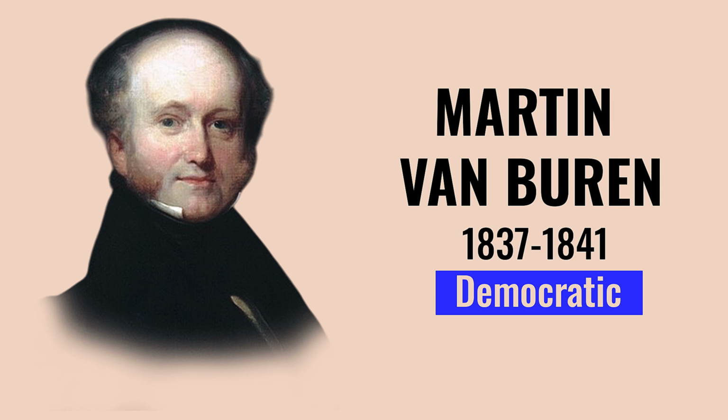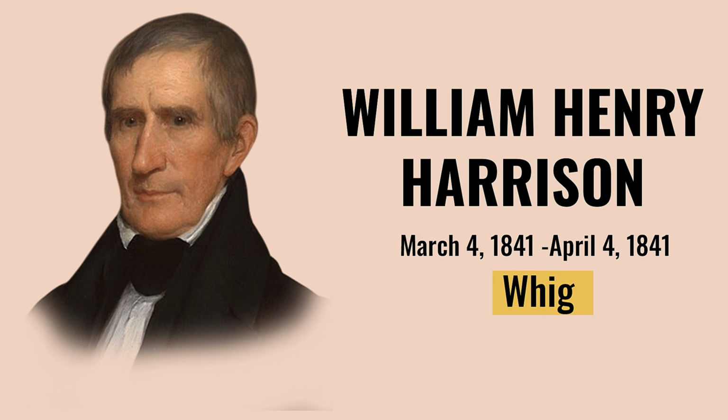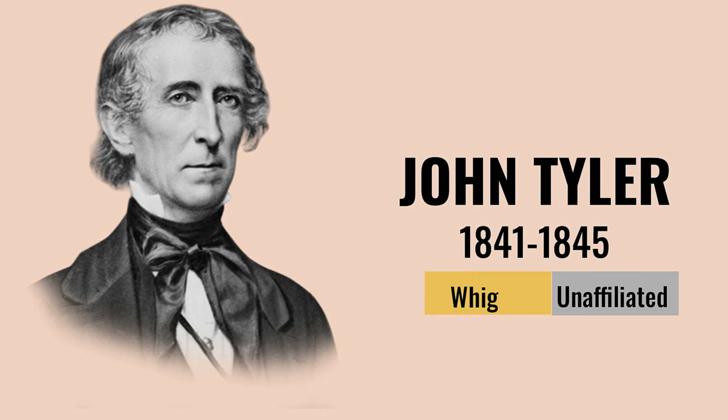Martin Van Buren, 1837 to 1841. A Democrat, he faced economic turmoil during the Panic of 1837. William Henry Harrison, 1841. A Whig, he served the shortest term in history, dying 1 month after taking office. John Tyler, 1841 to 1845. A Whig turned independent, he annexed Texas and often clashed with Congress.